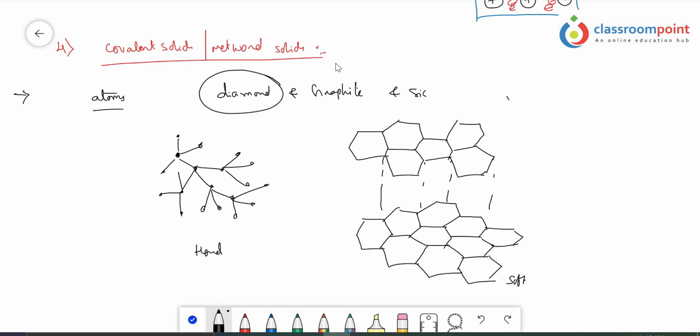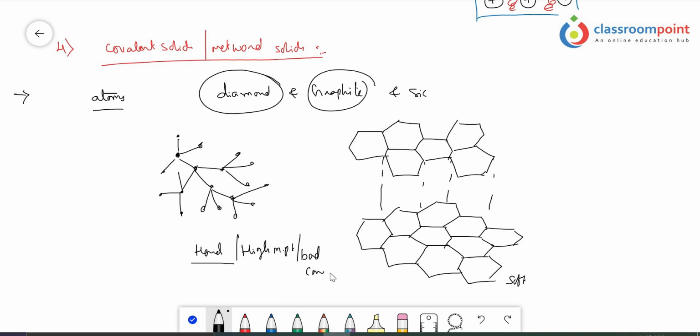Graphite we cannot completely discuss within covalent solids, it is an exceptional case. Except graphite, all the remaining covalent solids have network-like covalent bonds, so that's why they are very hard and possess very high melting point values, and they are bad conductors of electricity.